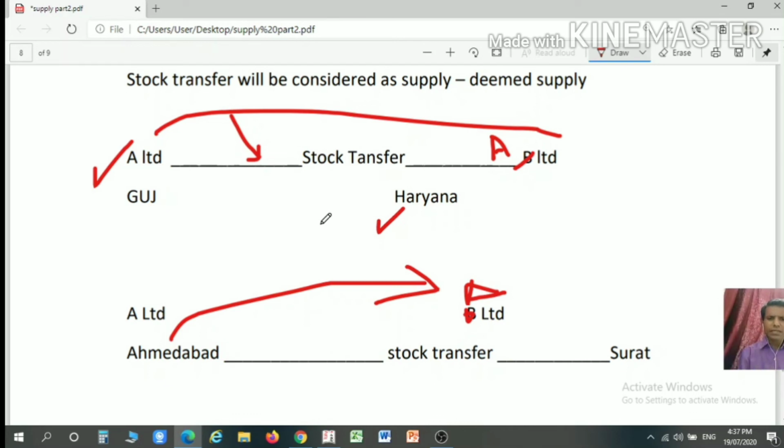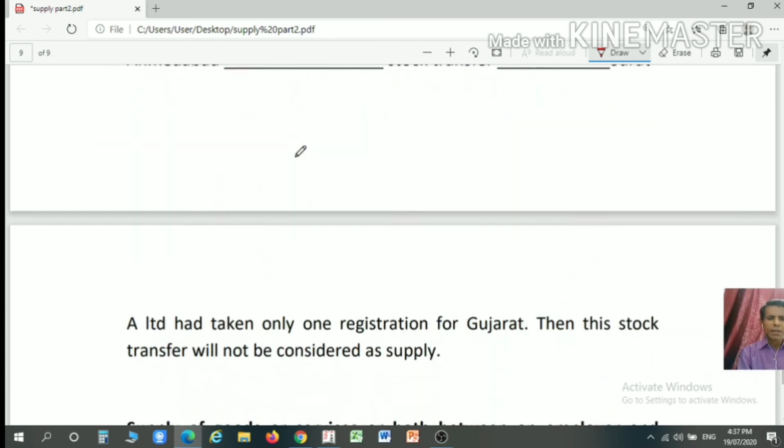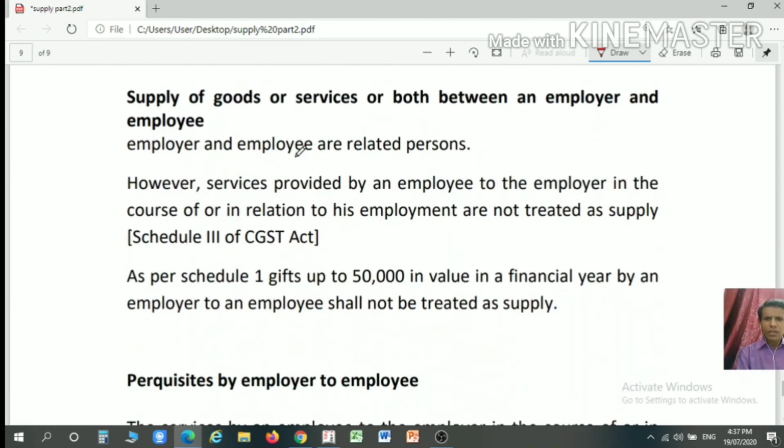If a separate GST number is not taken, then a transfer from one branch to another branch within the same state will not be considered as a supply. For the purpose of interstate stock transfer, such stock transfer will be considered as a deemed supply. Now, another part is supply of goods or services or both between an employer and an employee. As per Section 15, we have understood that employer and employee are considered as related persons.